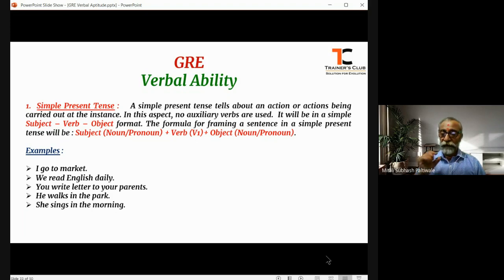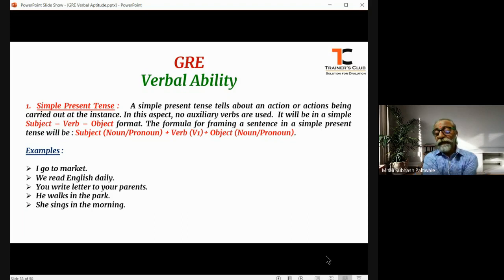Right? So, verb plays a very vital role. The reason being, both the modal verbs as well as the auxiliary verbs support the action verb.